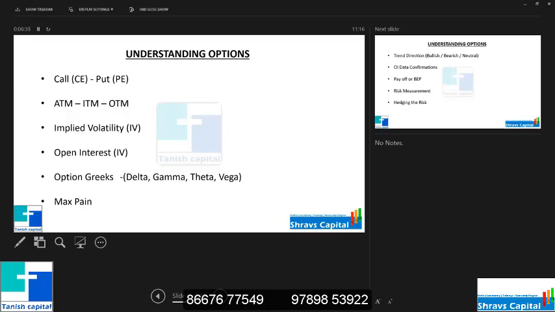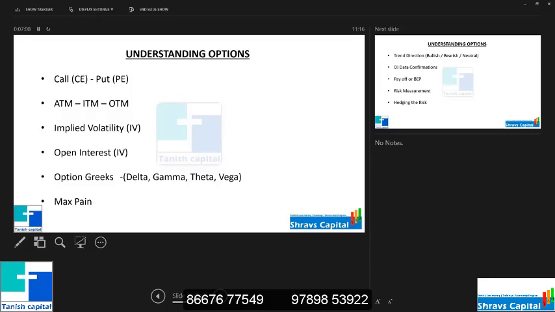And then option Greeks. Sometimes they use complicated names just to scare you. Delta, gamma, theta, vega. It's only a measure. If you are buying something, what will happen if tomorrow 100 points go up? What if after 2 days 100 points go up? What if suddenly 300 points go up? If you understand the concept, then you don't have to worry about delta, gamma, theta, vega and all. It's just a derivative. That's it.